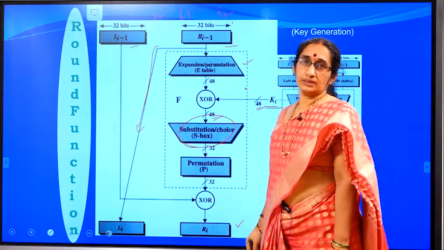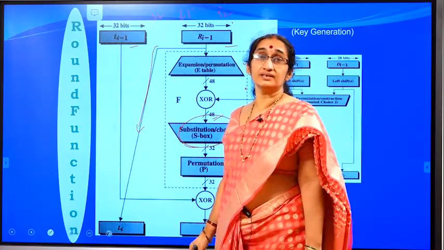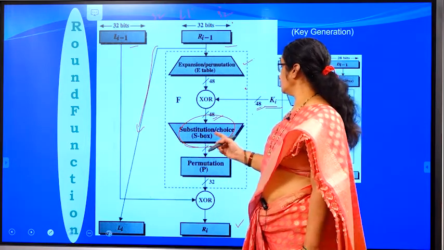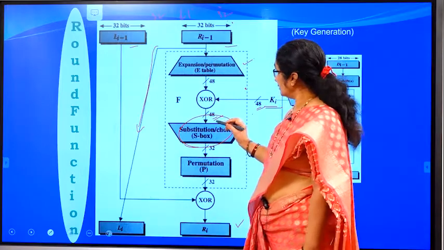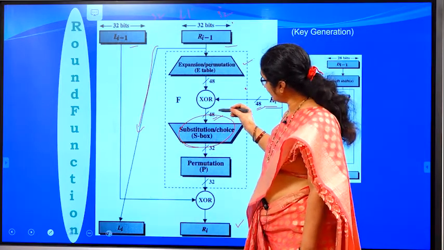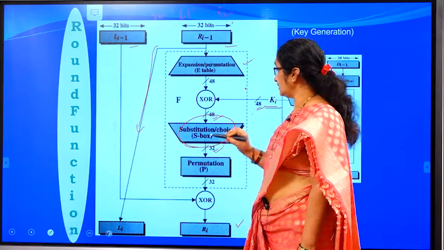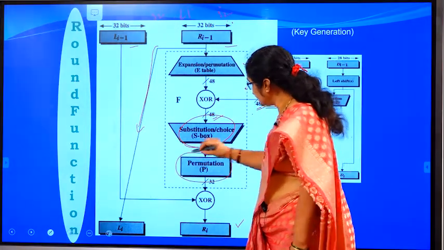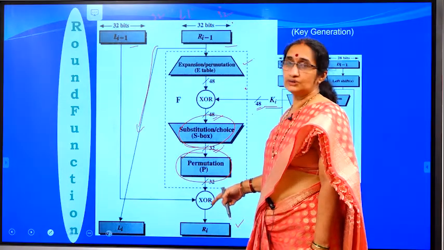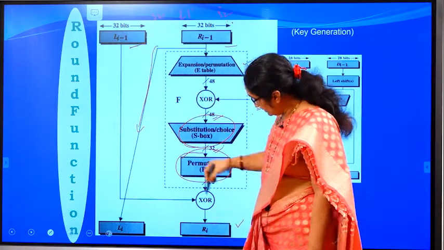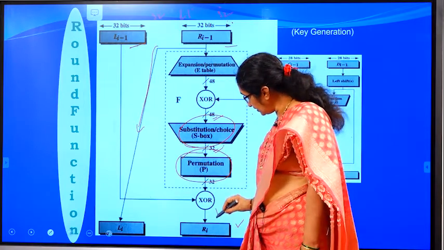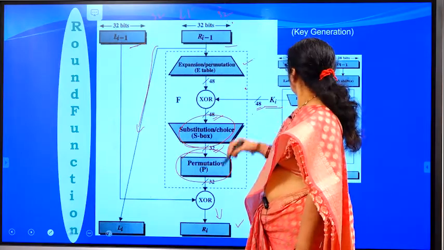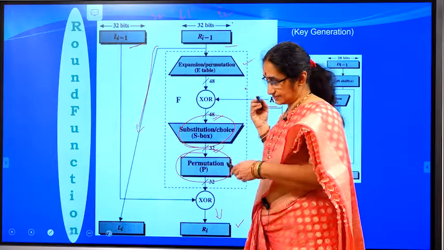And this 48 bits we are sending it through a substitution box. I have told you that here we are using the substitution permutation network. So, here you are sending it through the substitution box. So, in this substitution box, again this 48 bits they are reduced to 32 bits, and again we perform permutation on this 32 bits, and that will be XORed with the left hand side data, and the outcome of this XOR function is sent to the right hand side data of the next round. Okay. So, how this particular key is generated we will see afterwards.